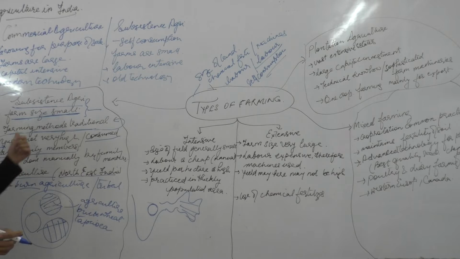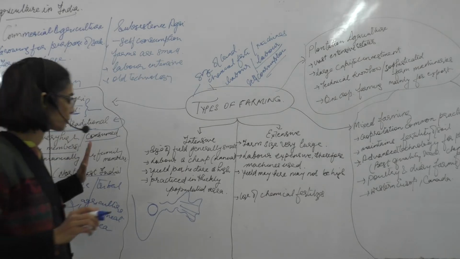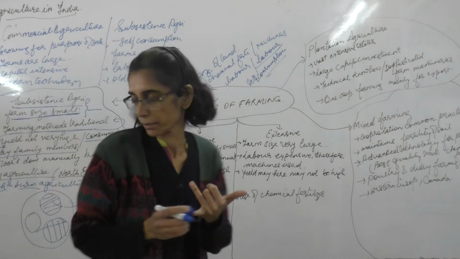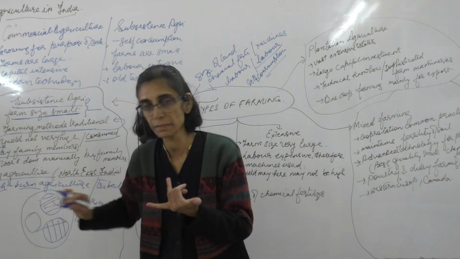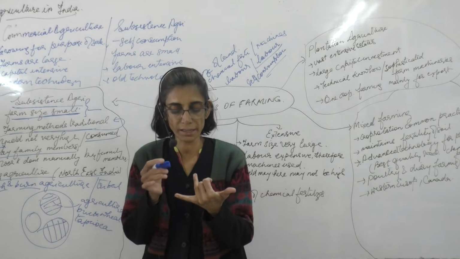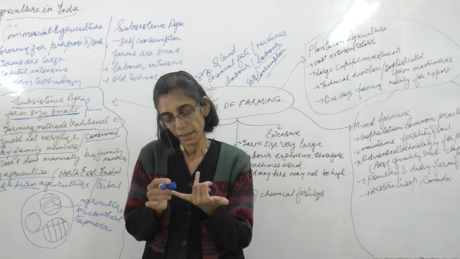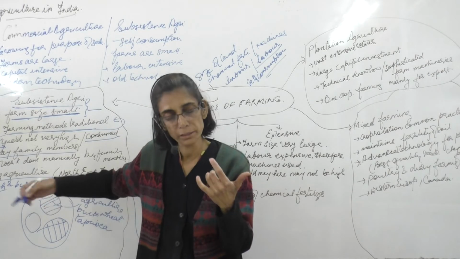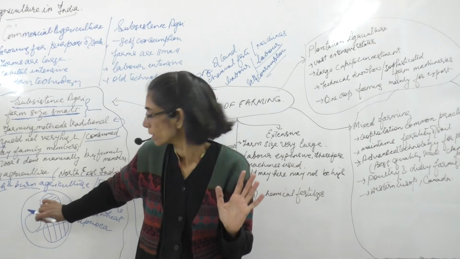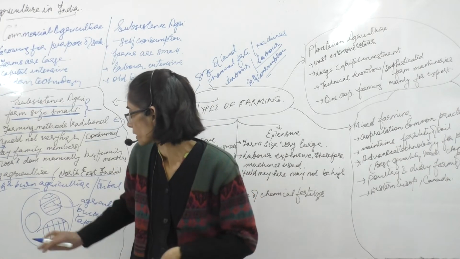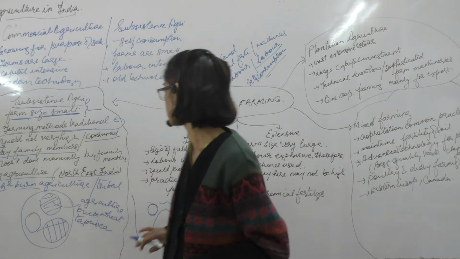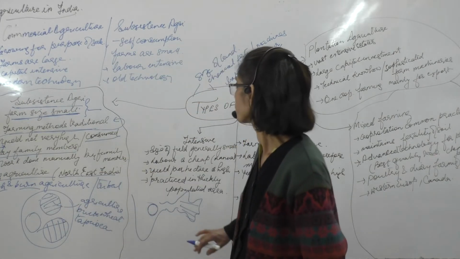It's a type of primitive subsistence agriculture, where the family members themselves sow the seeds, plow the land, and do the agriculture, and the members themselves consume whatever has been produced. So this is called a type of shifting agriculture.